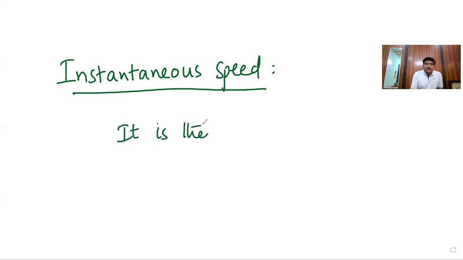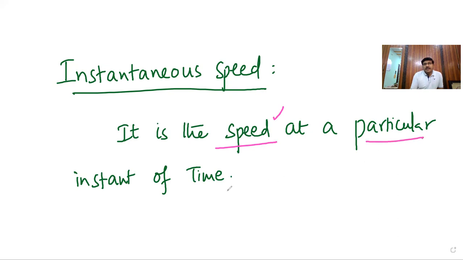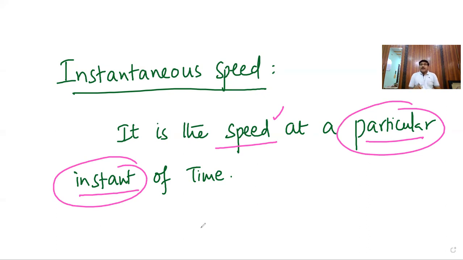It is also a speed, but what is the difference? At a particular instant, at certain particular point, that is known as the instantaneous speed.